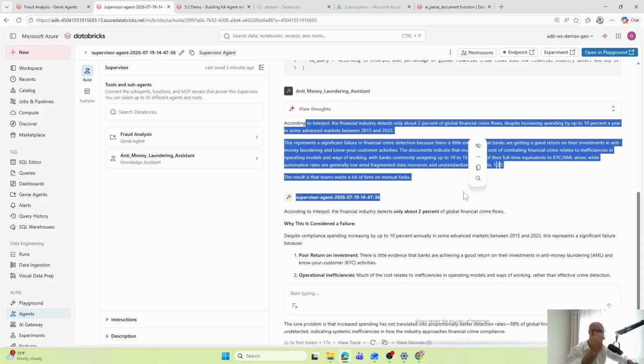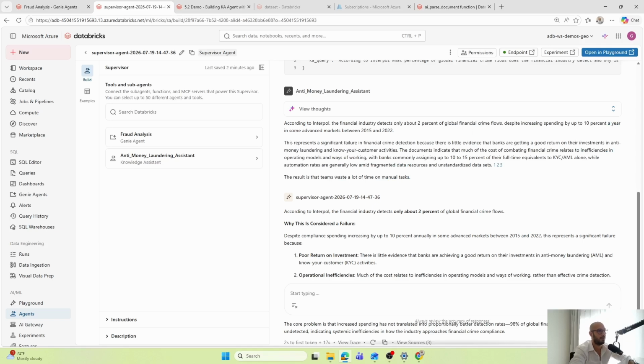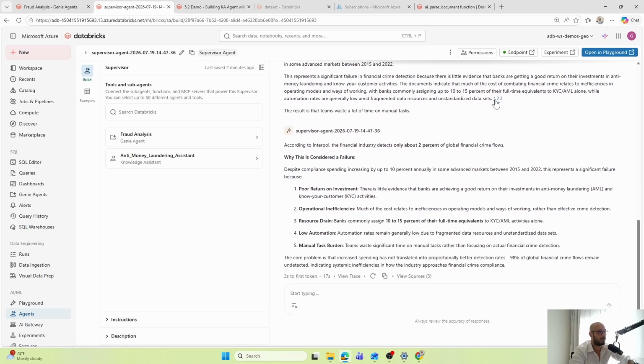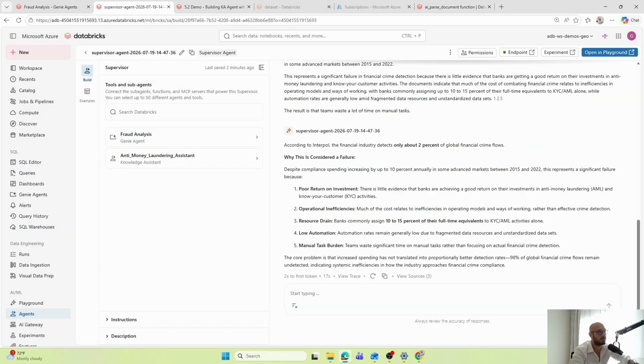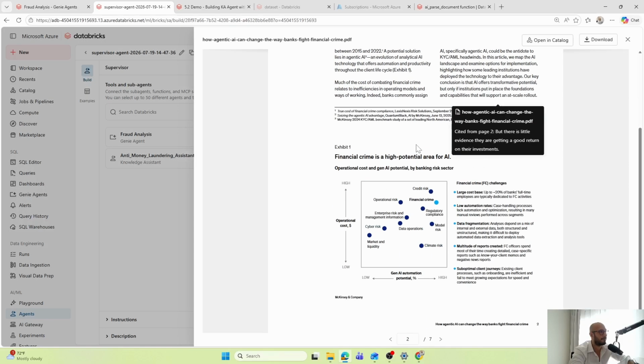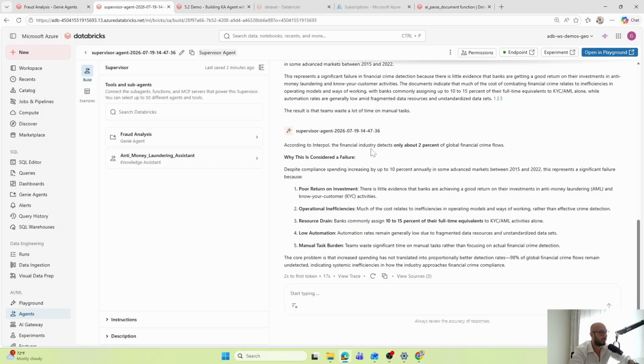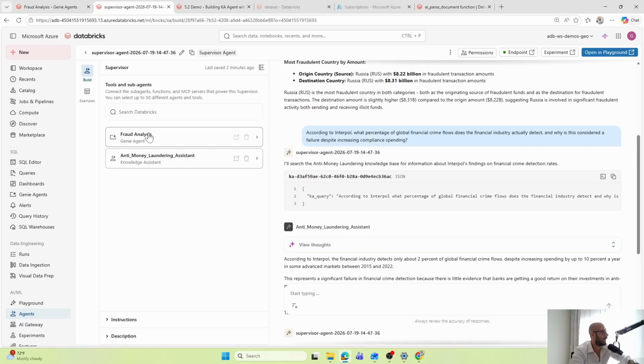The facts are the same. 2% of global financial crime flow. We can also check the PDF file, it is the same. And now I have one system that can answer questions about both of them.